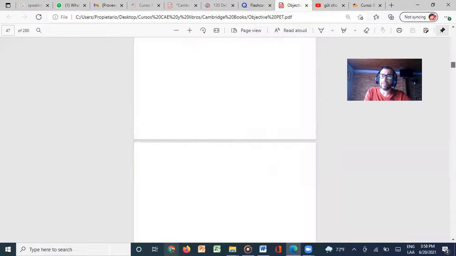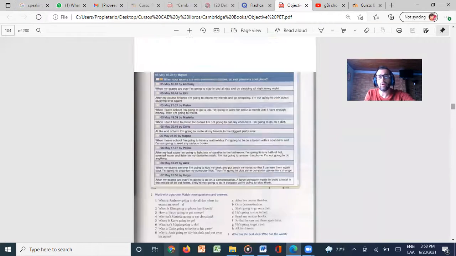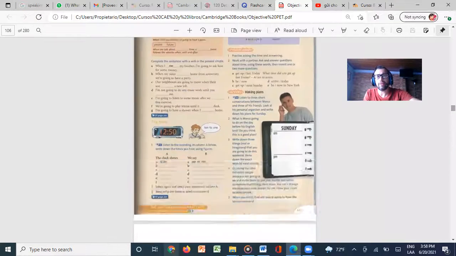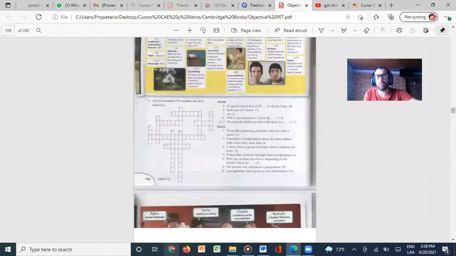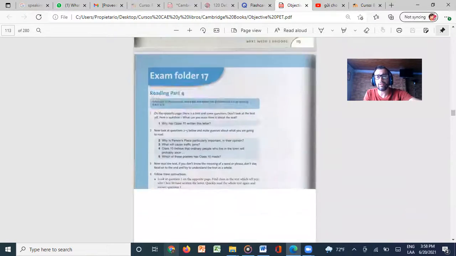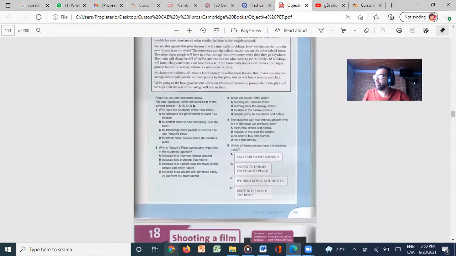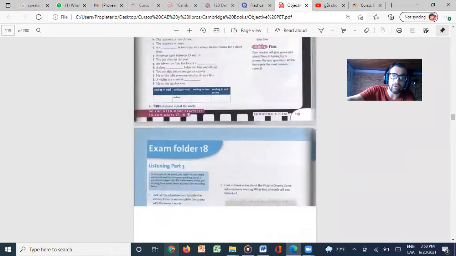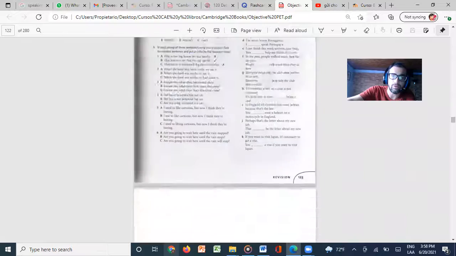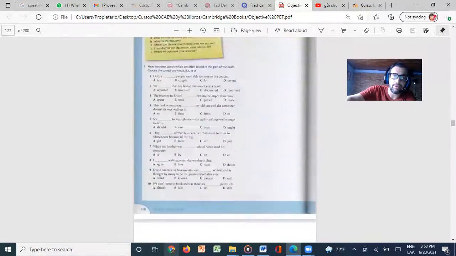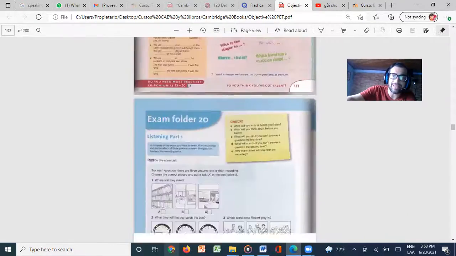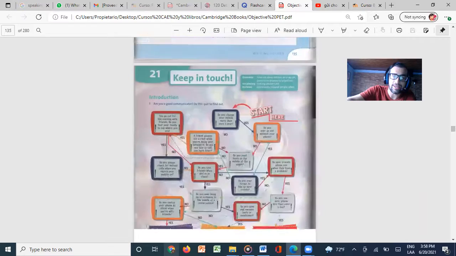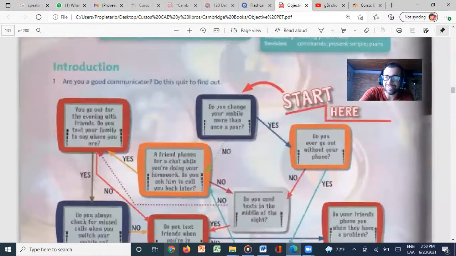Let's go very quickly then to our lesson, lesson 21. Let's turn over with your book to that lesson, which is, if I'm not wrong, on page 136. So 136, go over there, and then we're going to practice. I really like this lesson. It's a very nice lesson, and we're going to learn a lot in this lesson.